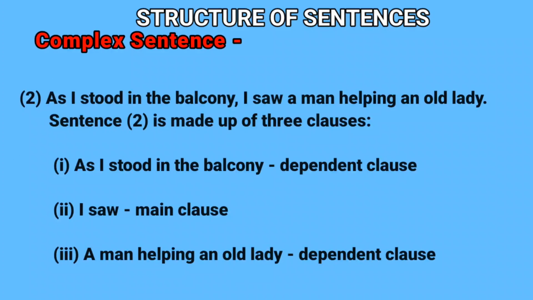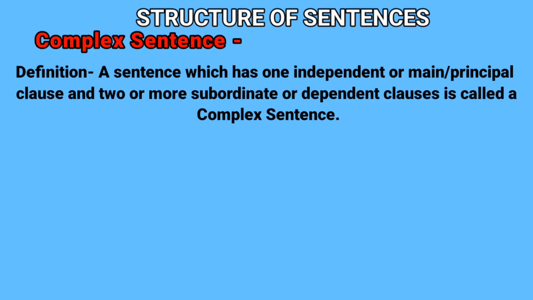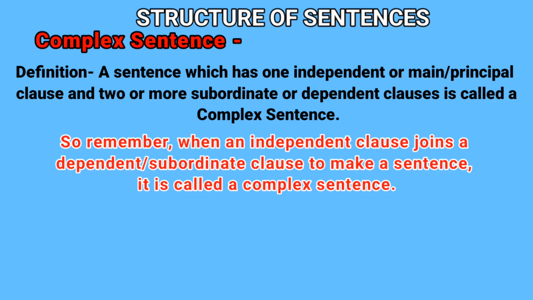Second example, as I stood in the balcony, I saw a man helping an old lady. This sentence is made of three clauses. As I stood in the balcony is a dependent clause. I saw is the main clause. A man helping an old lady is a dependent clause. So the definition of a complex sentence is a sentence which has one independent or principal clause and one or more subordinate or dependent clauses. Remember, when an independent clause joins a dependent subordinate clause to make a sentence, it is called a complex sentence.